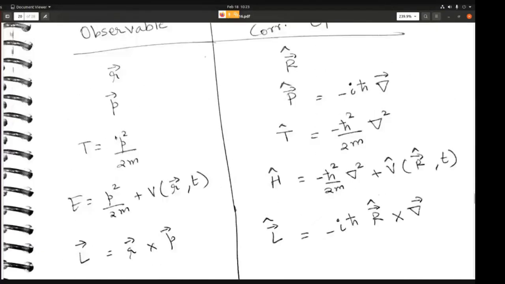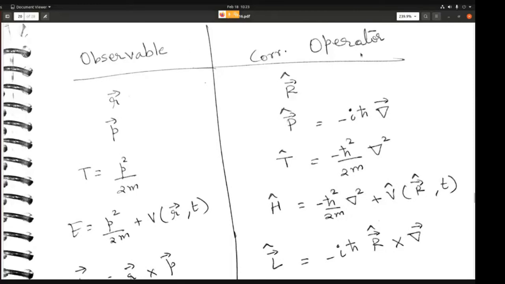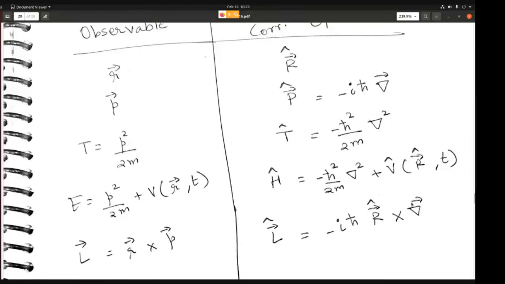So if you have an observable, there will be a corresponding operator. For position, there is the position operator. For momentum, there is the momentum operator. For the kinetic energy, there is the kinetic energy operator. For the total energy, there is the Hamiltonian operator, right? And for the angular momentum, there is the angular momentum operator. Okay.